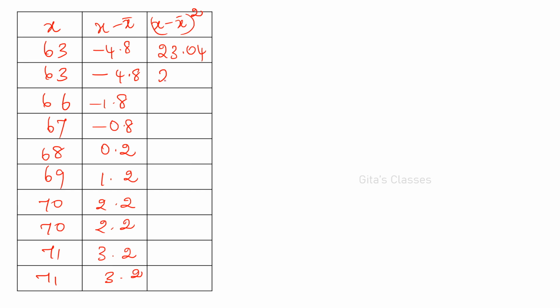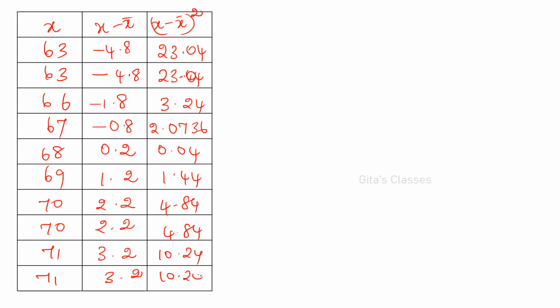23.04, again 23.04, 3.24, 0.64, 0.04, 1.44, 4.84 and 4.84, 10.24 and 10.24. These are the values, and if you take the summation you will be getting 83.0336.